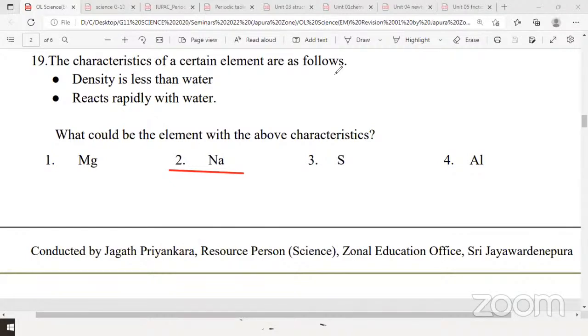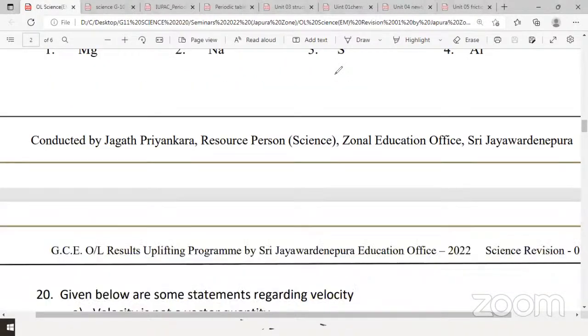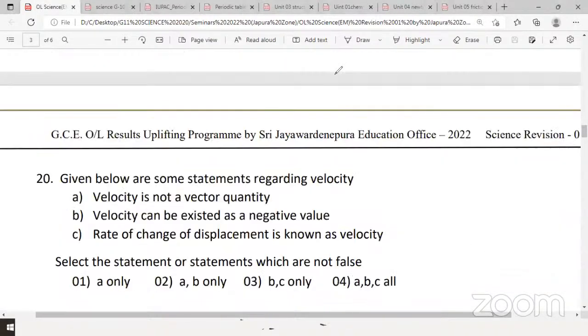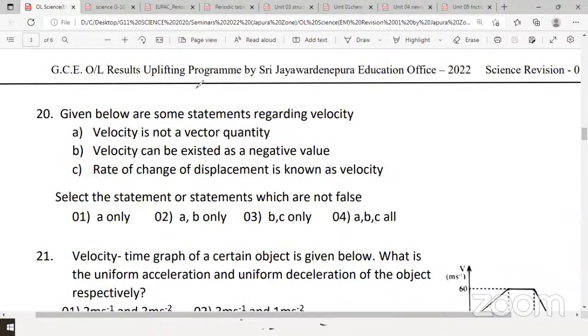Question number 20. 20th MCQ. Given below are some statements regarding, okay, so this is from grade 10 physics, chapter 2. Which of these are not false? That means which ones are correct? In other words, correct statements. Who can give me the answer for this? Any volunteers? Please raise hand those who have done it, or even now you can just guess the answer.